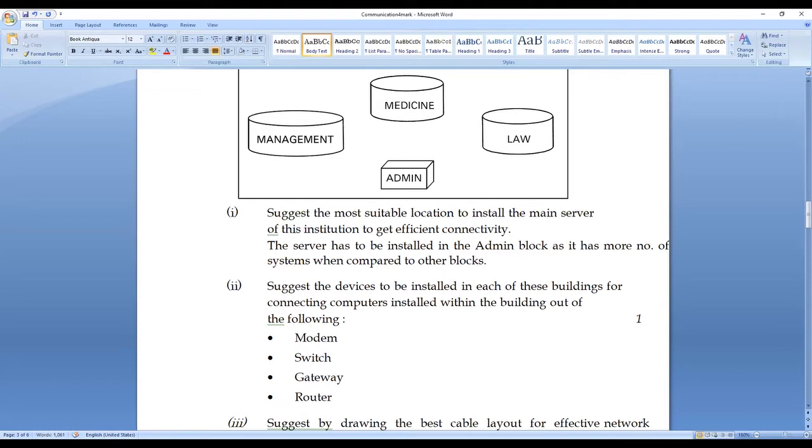So we have answered the first question with the proper justification.